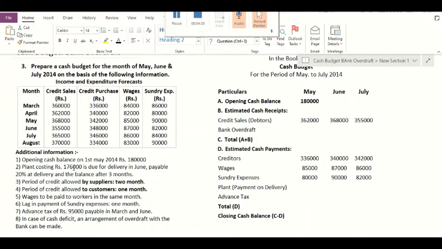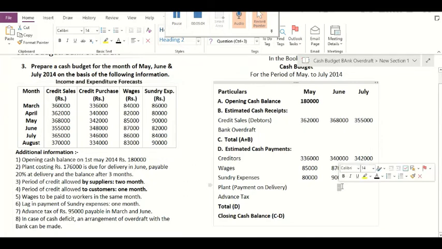3 months. So after 3 months, we are not concerned with this payment because we are preparing the cash budget for the months of May, June and July. So the remaining payment will be made after this budget period. So we will take only the 20% amount which is paid at the time of delivery, and the amount is 35,200 rupees.